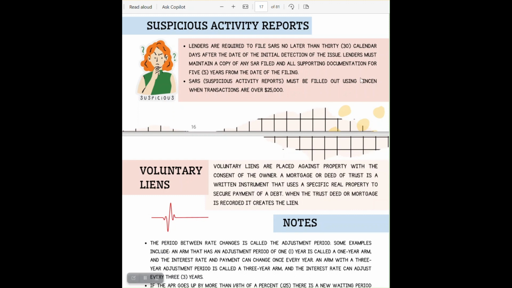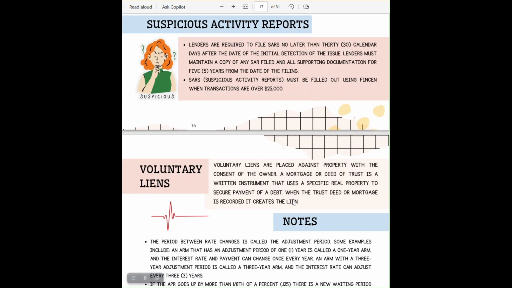The voluntary liens are placed against property with the consent of the owner. A mortgage or deed of trust is a written instrument that uses a specific real property to secure payment of a debt. When the trust deed or mortgage is recorded, it creates the lien.